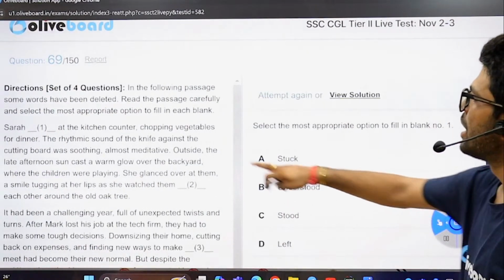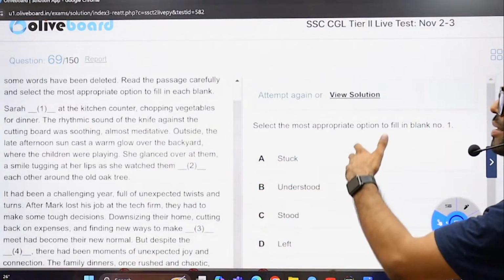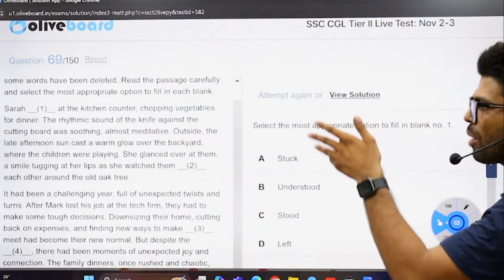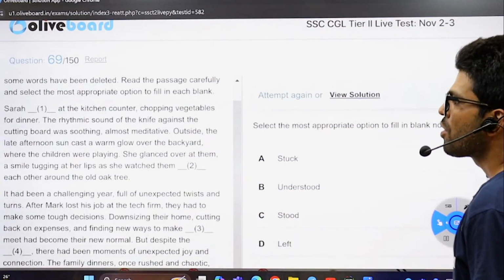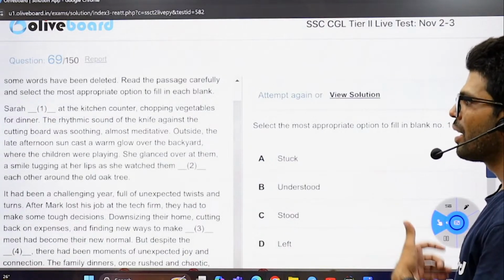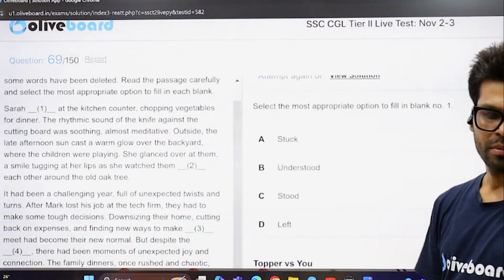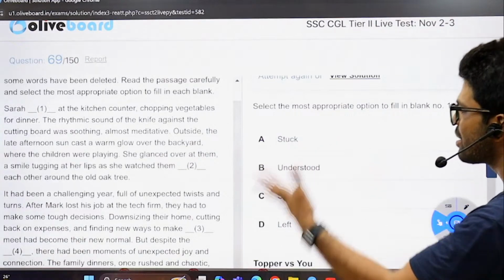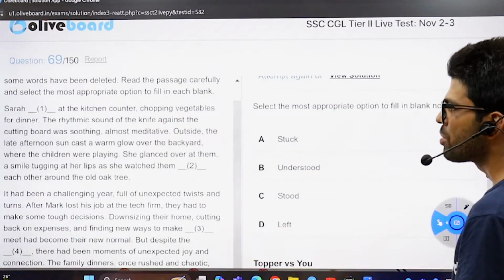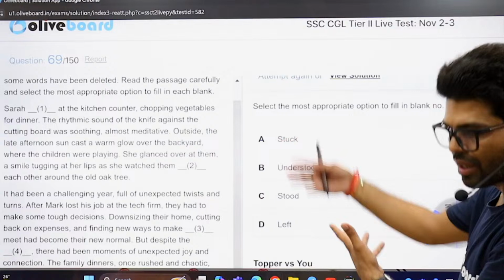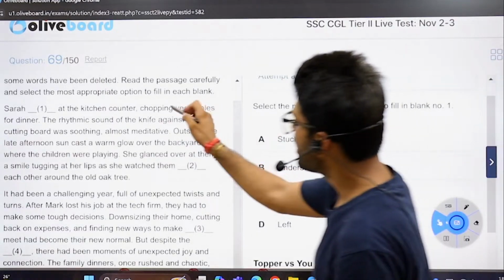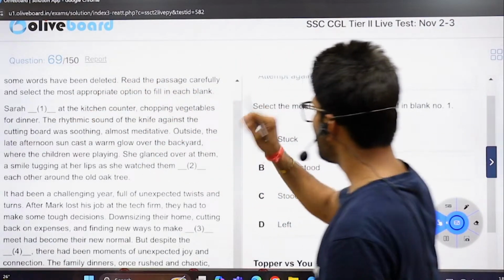She, blank space, at the kitchen counter, chopping vegetables, and the sound of the knife was soothing, meditative, and such. Okay, she's stuck. There's nothing like she got stuck at the kitchen counter. No, she was doing that intentionally. She isn't stuck, she is chopping vegetables. She is not stable out there.